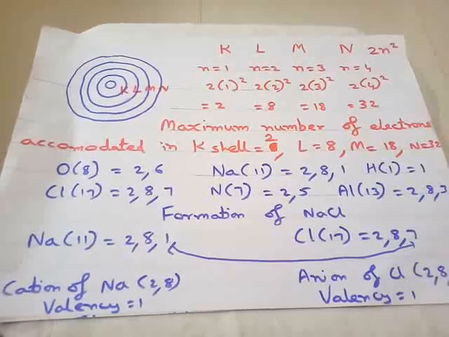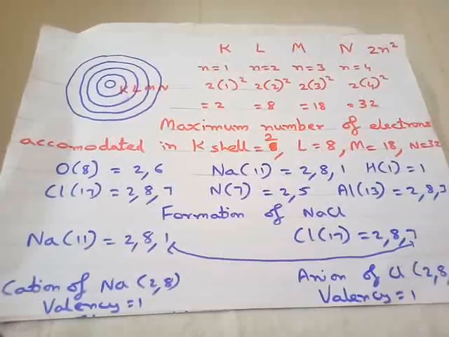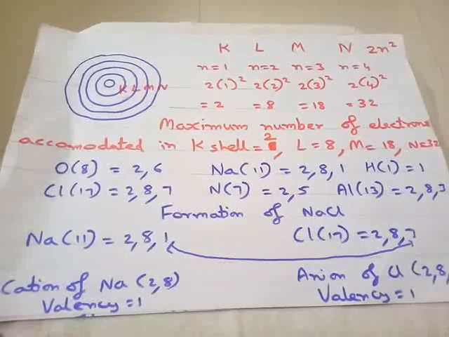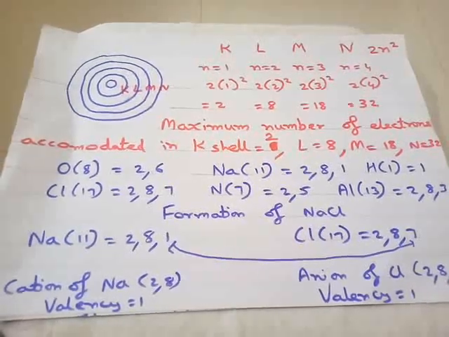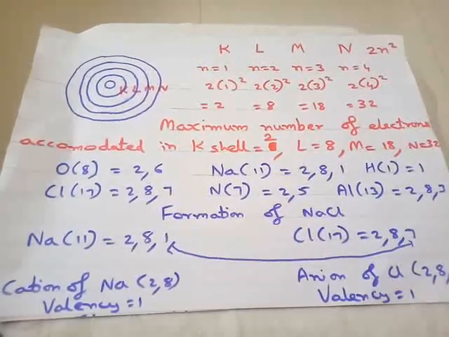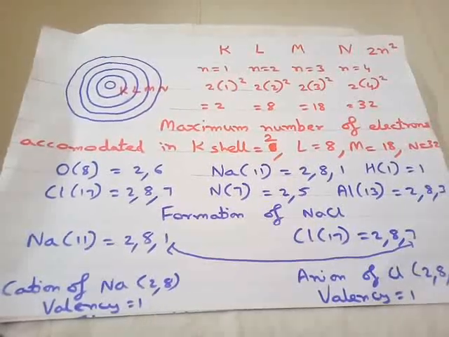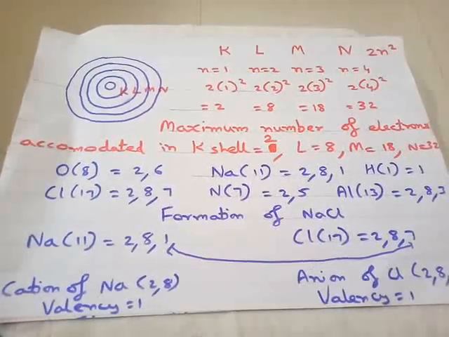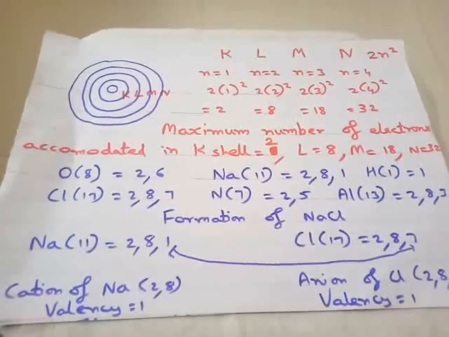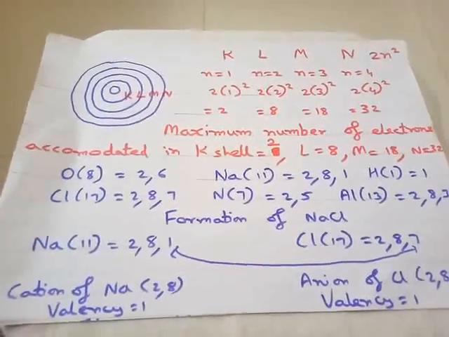Now these alphabets are given by the IUPAC, that is International Union of Pure and Applied Chemistry. These are not decided by us, that any alphabet you can give. It is allowed to be used by the IUPAC system.